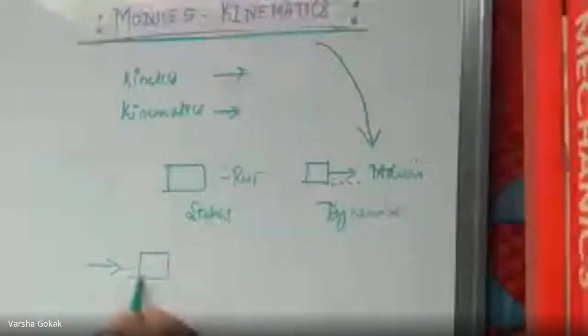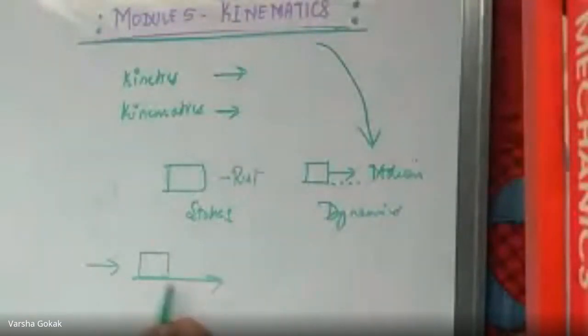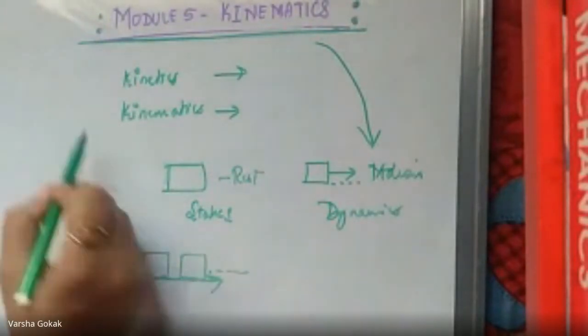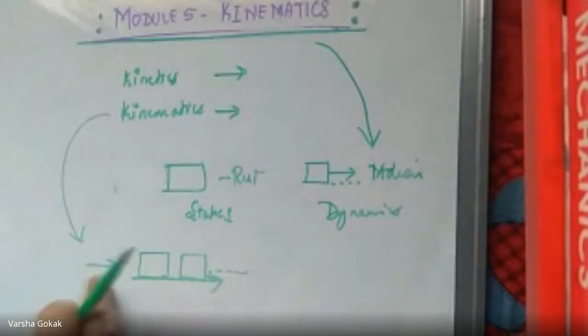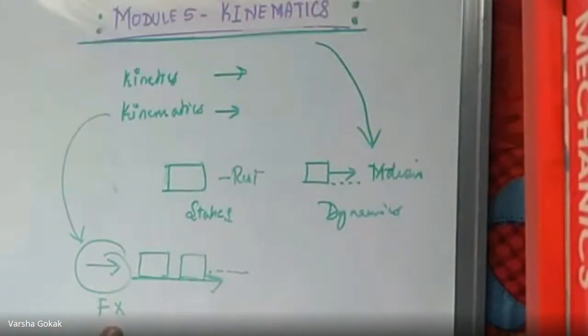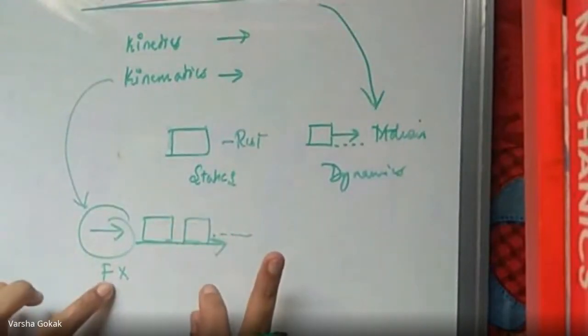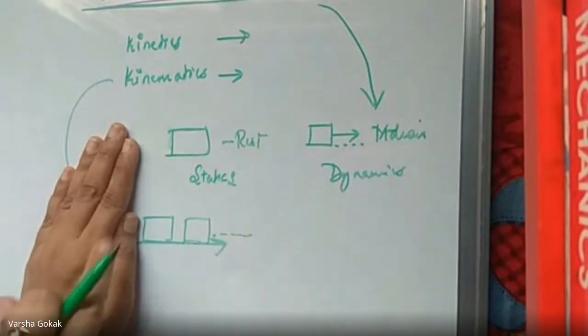Now, kinematics deals with something which is in motion. It is related to dynamics, that is, the body is in motion. I have two things over there. There is some force acting, and because of the force, the body is going to move. The body is in motion. Kinematics deals with the study of the geometry of the motion of the bodies without considering the cause of the motion. Meaning, I will not be considering the force that is applied because of which there is motion. I will ignore this force. I will study only the parameters of the motion.